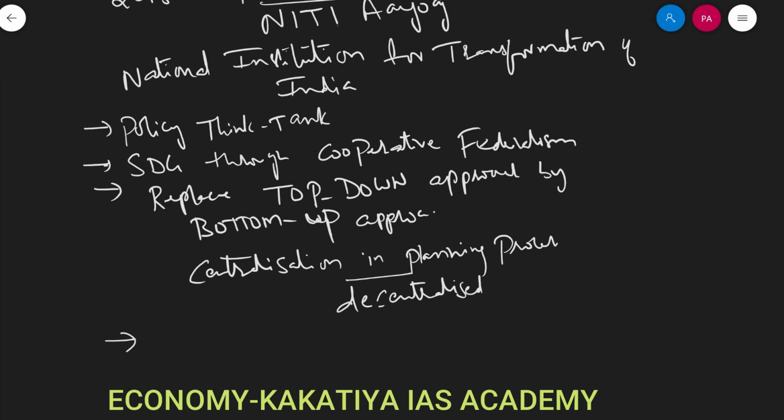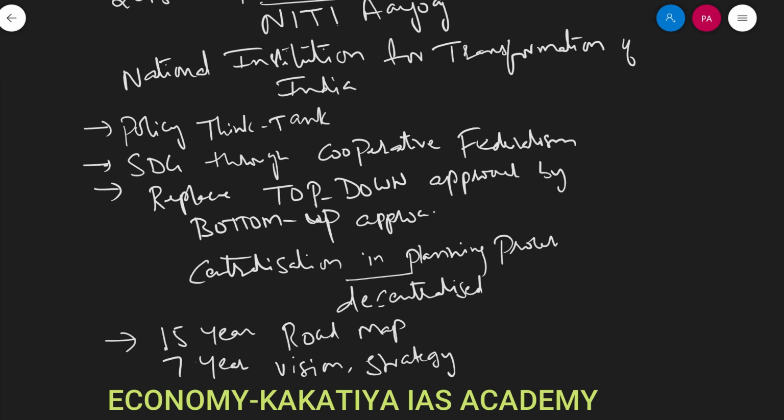That is a 15-year plan, a 15-year roadmap with 7-year vision, strategy and action plan. So this is the newness brought by Niti Aayog, right?